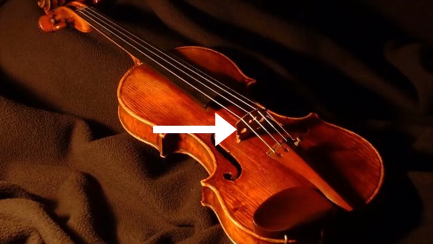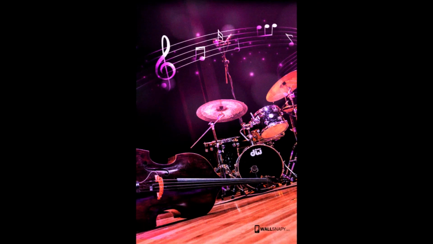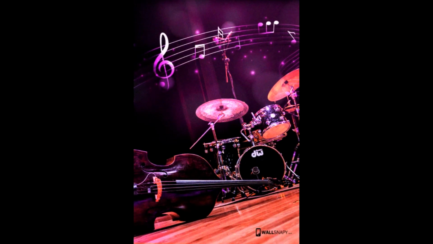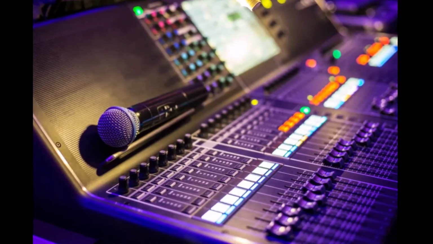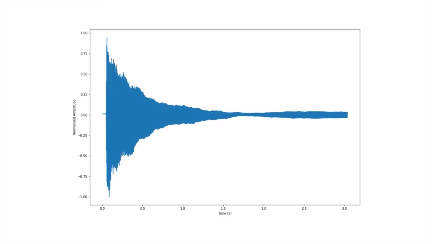As the vibrations from the bridge travel through the body of the violin, the backplate vibrates with certain patterns depending on the frequency of the string vibration. This means the backplate of the instrument can be constructed in such a way that it amplifies certain frequencies more than others. That may change the quality of the sound and the weighting of the harmonics. Similarly, most instruments have different ways of amplifying and transforming the quality of the sounds produced. In modern music production, the balance of these harmonics can be tweaked in order to obtain the desired sounds, along with other aspects like resonance, attack, and sustain.